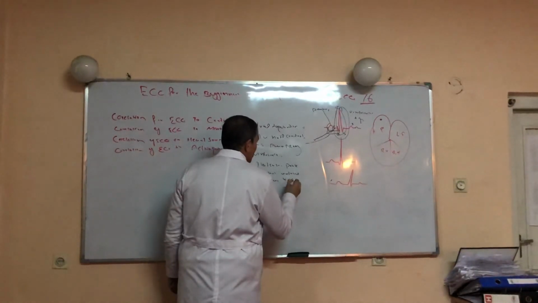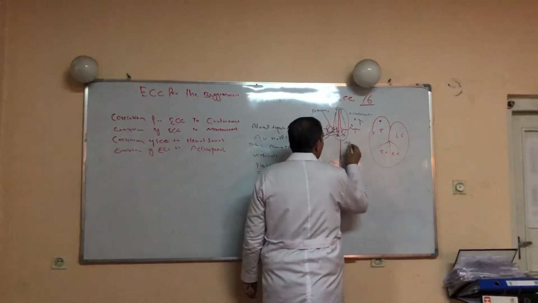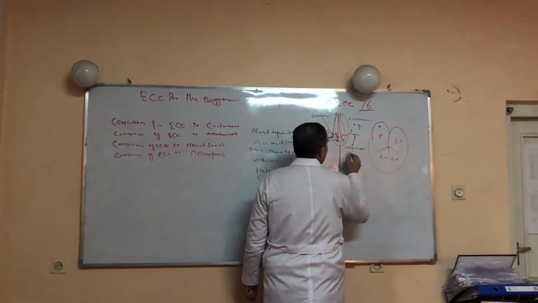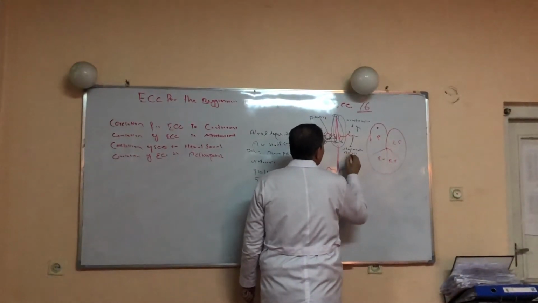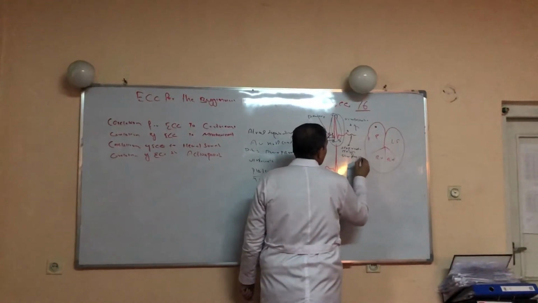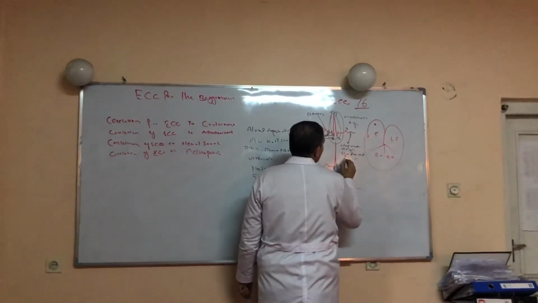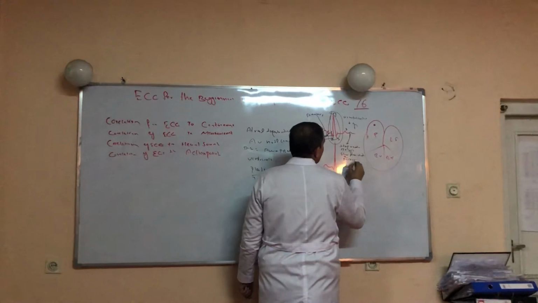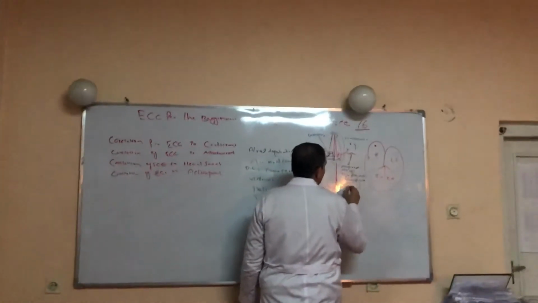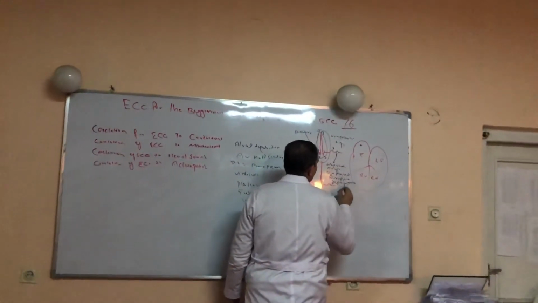U wave. Septal ventricular repolarization, another slow phase of ventricular repolarization, Purkinje cell repolarization, and finally papillary muscle repolarization.